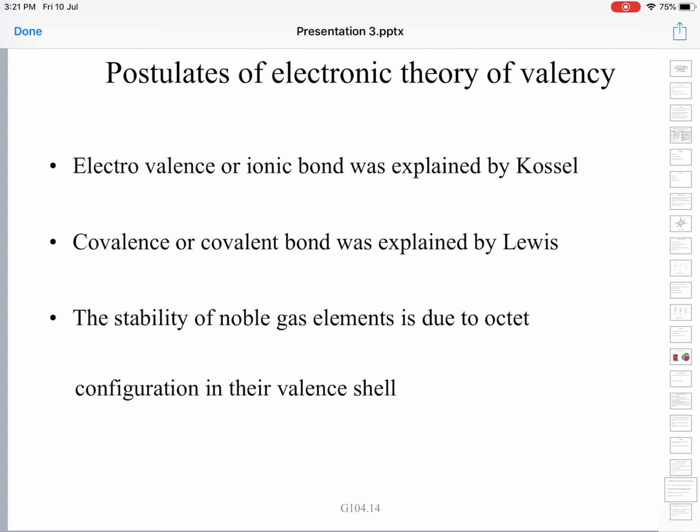They may gain this octet either by losing electrons, by gaining electrons, or by mutually sharing the electrons. Loss and gain of electrons leads to formation of ions, and an ionic bond is formed, whereas sharing of electrons leads to the formation of a covalent bond, as you are well aware.